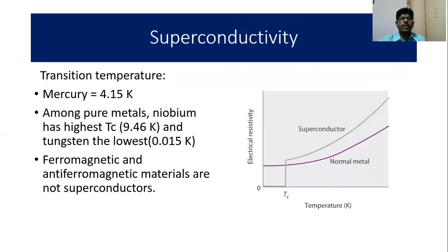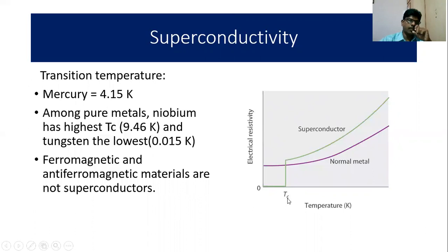So here you can see what the transition temperature is. For a normal metal, there is no transition. Its behavior is that as the temperature decreases, resistivity also decreases. Now for a superconductor, at a particular temperature, the resistivity suddenly becomes equal to 0. This point is known as the transition temperature.